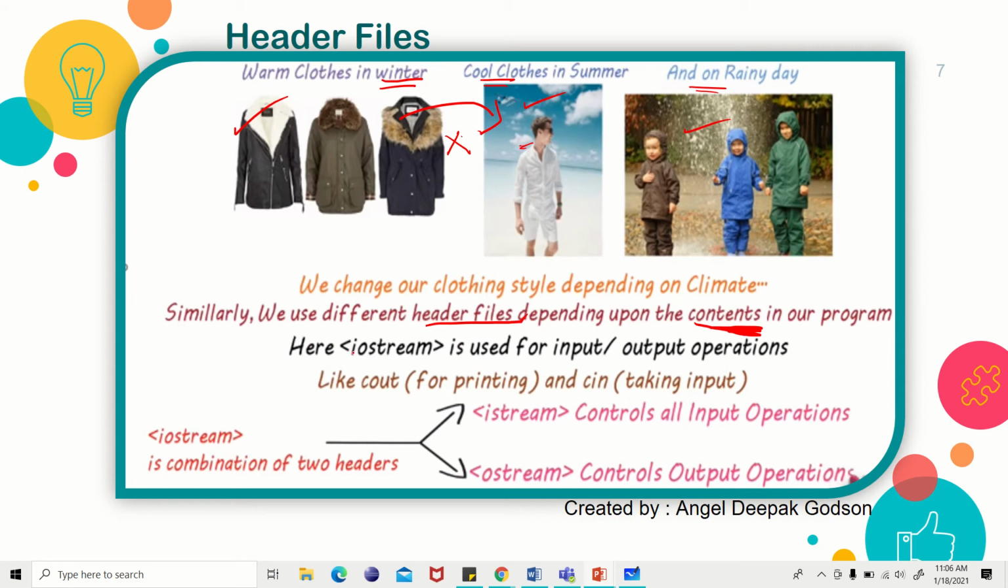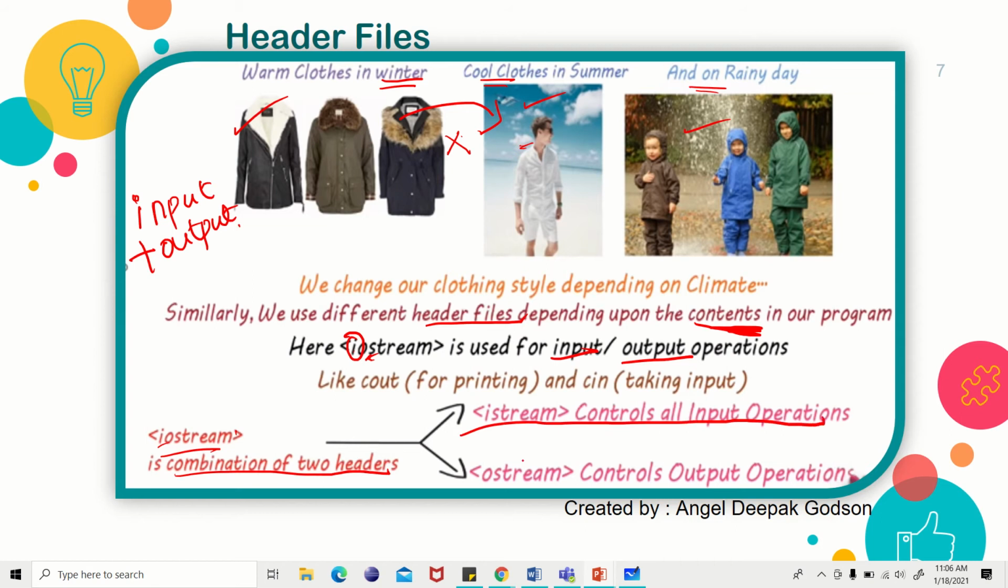iostream: i stands for input, o stands for output. So iostream means input plus output. iostream is the combination of istream, which controls all the input operations, and ostream, which controls all the output operations. So this is the header file which we are using, the iostream header file.